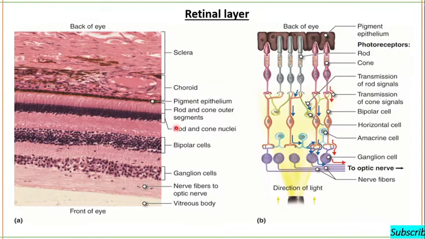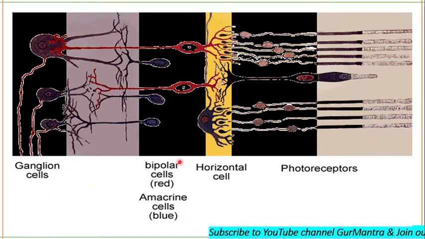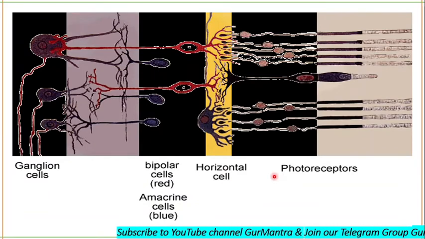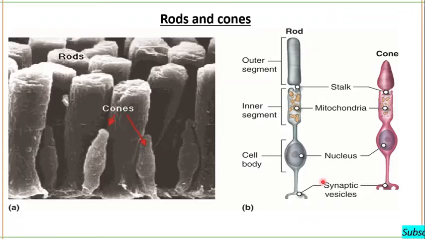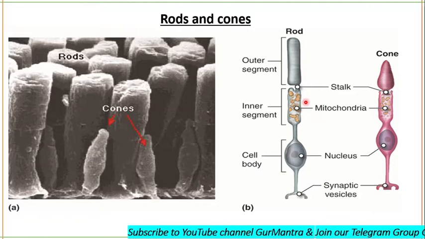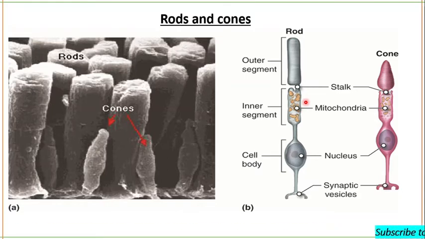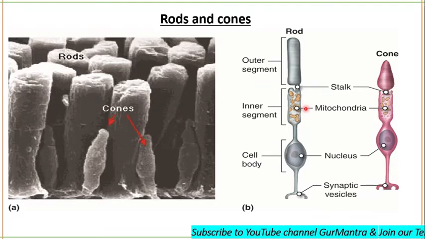Now you also know about photoreceptor cells. You can see these are the ganglion cells, these are the bipolar cells, these are the horizontal cells, and then the photoreceptor cells here. Now let me show you rods and cones. Look at them clearly. There are two types, rods and cones. The cells are distinguished by their shape, the type of photopigment they contain, their distribution across the retina, and their pattern of synaptic connections.